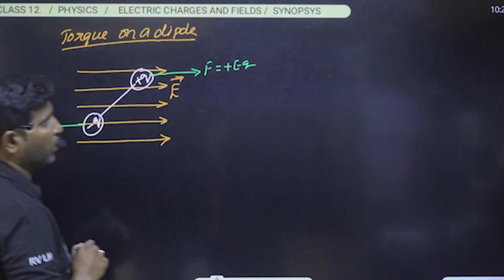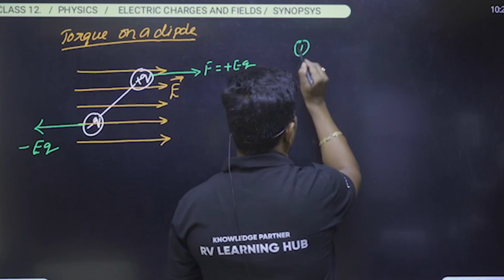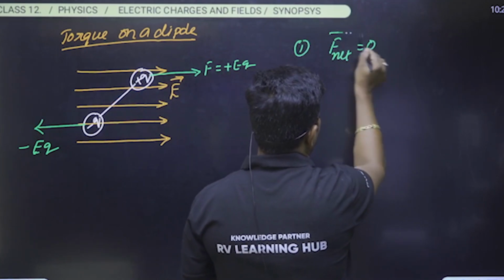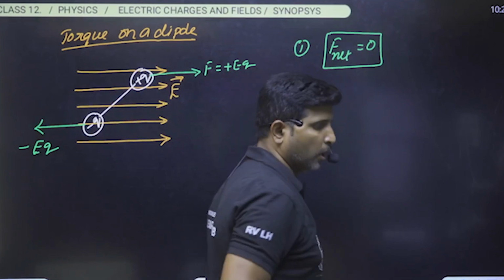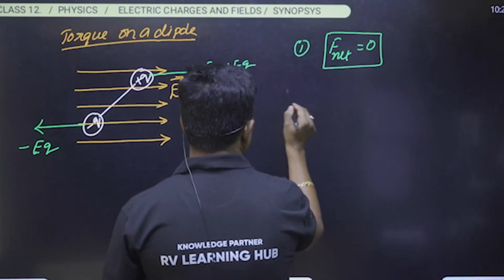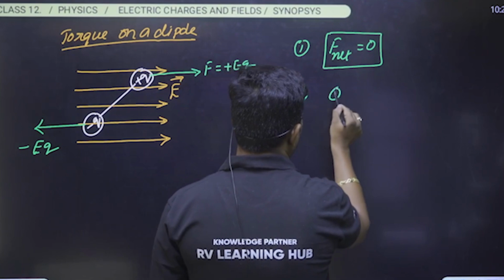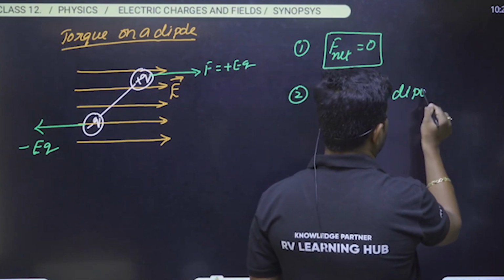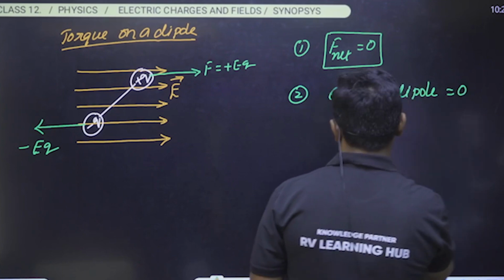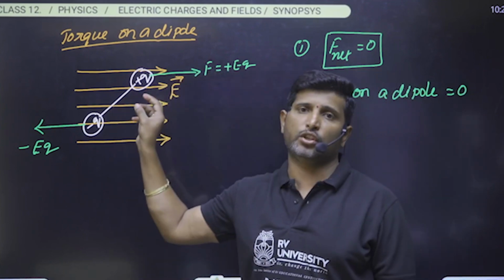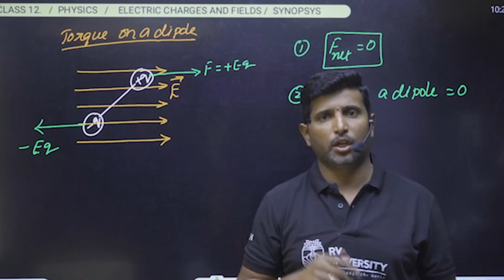Therefore, the first point we have to make is that the net force acting on a dipole must be equal to 0. Second point, what is the total charge on a dipole? Total charge on a dipole will become equal to 0, because plus Q and minus Q, if you add them, becomes 0.